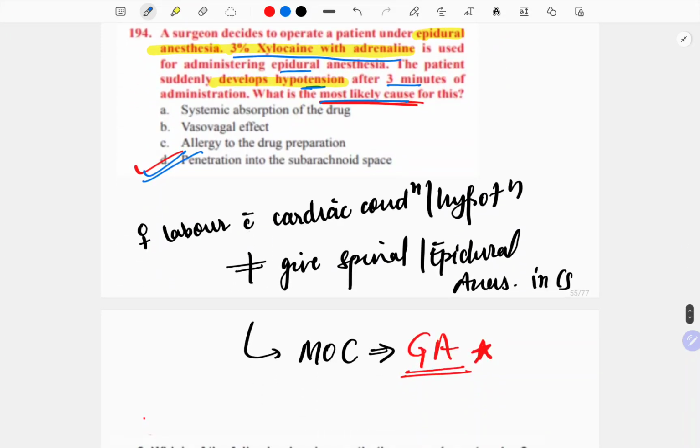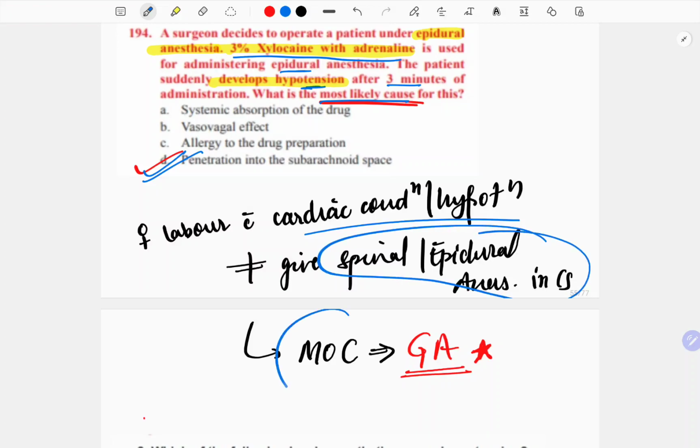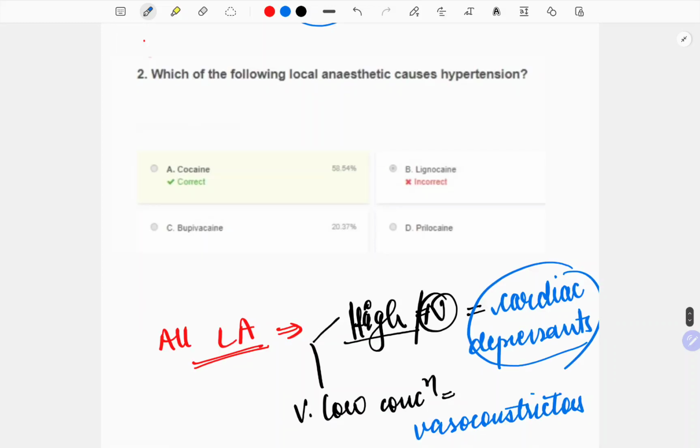Female in labor with cardiac condition or hypertension: do not give epidural and spinal anesthesia. The most common method is general anesthesia, I told you, with ketamine as an agent of choice. Which of the following local anesthetics causes hypertension? Cocaine.